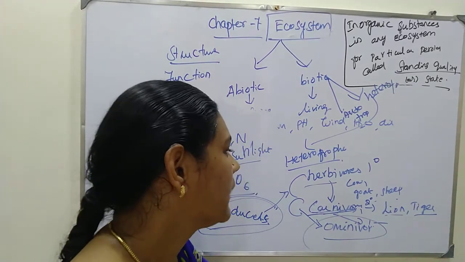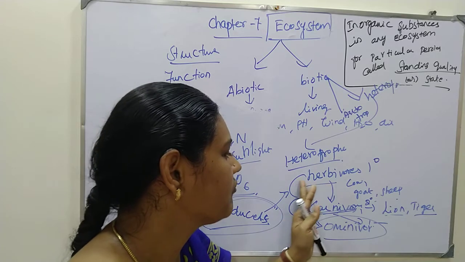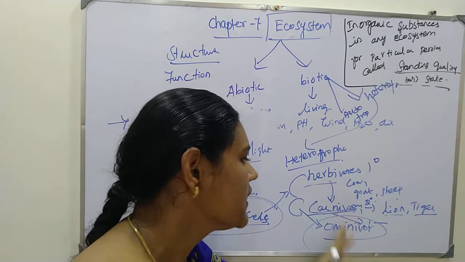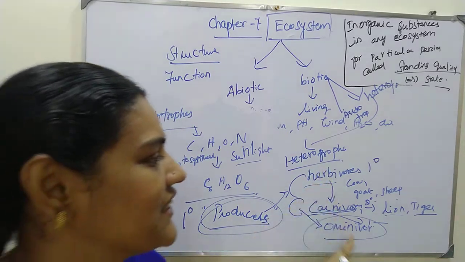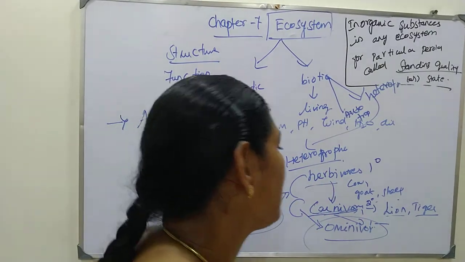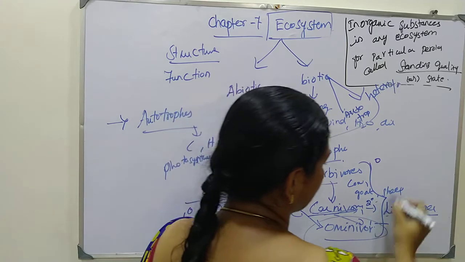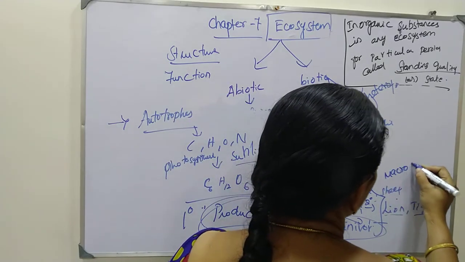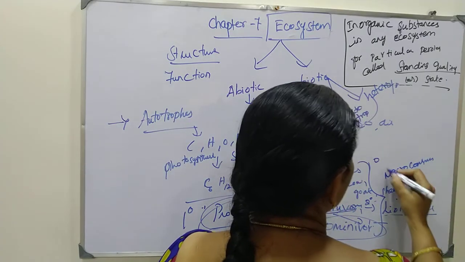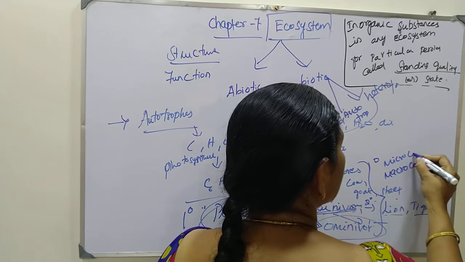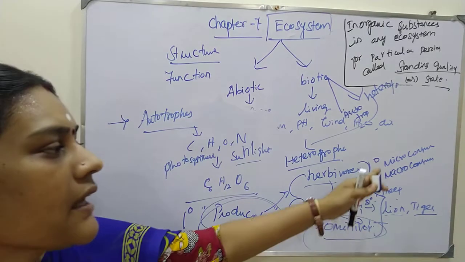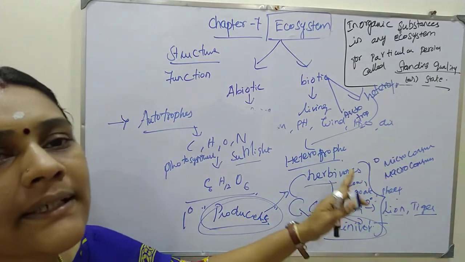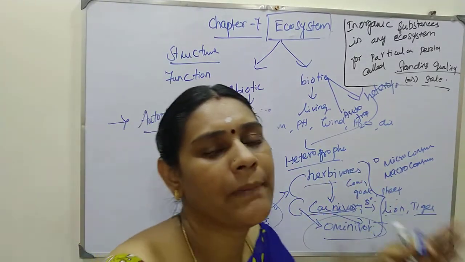These heterotrophs, consisting of herbivores, carnivores and omnivores, are all called macro consumers. And one more is called micro consumers. That is the microorganisms like bacteria, fungi and yeast, which consume the dead matter of plants and animals.